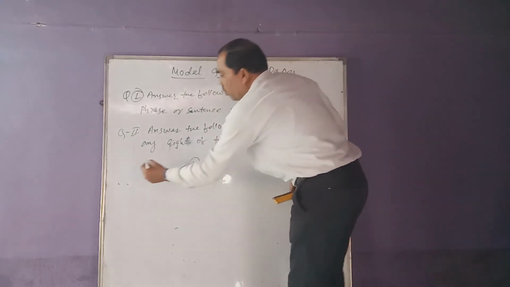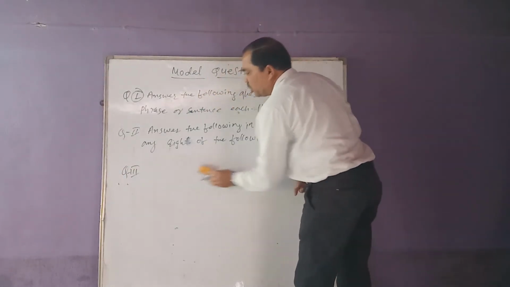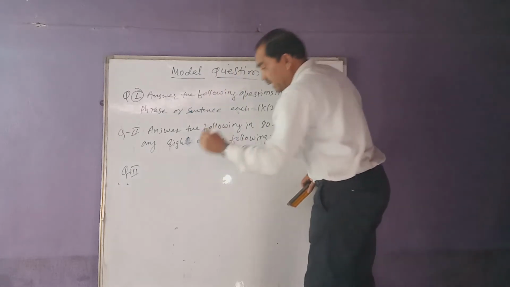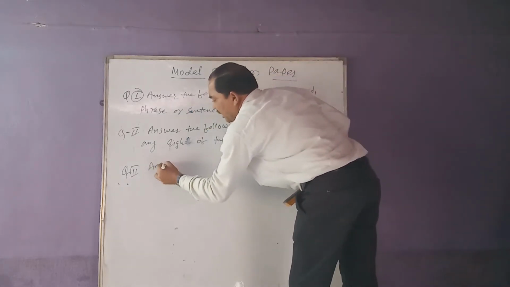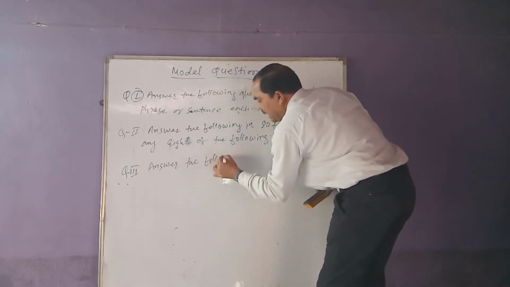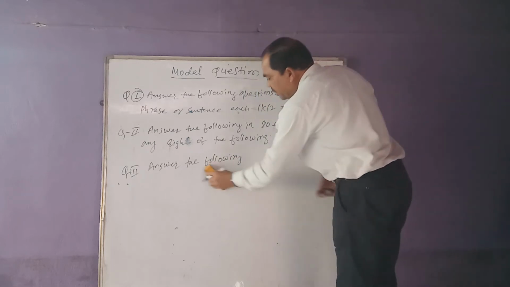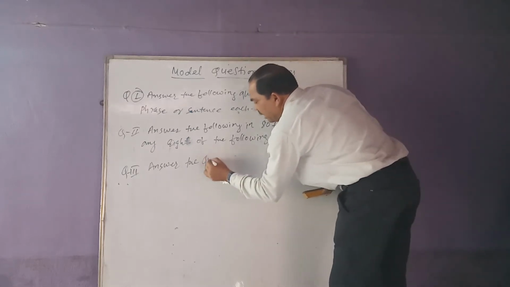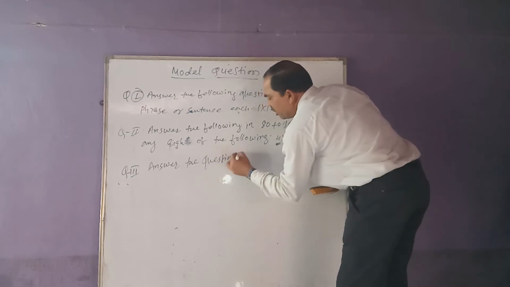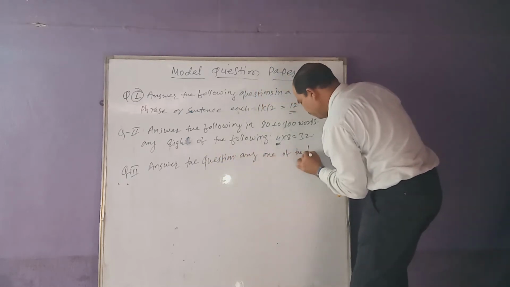And the next question will be question number Roman third. In this question number Roman third, it is also the same: answer the following, any one of the following.